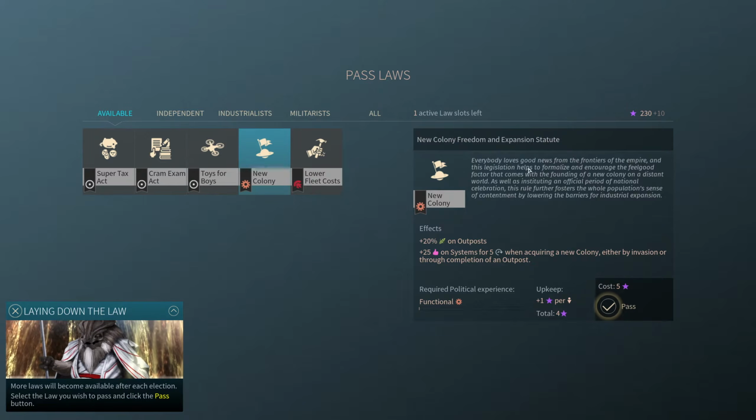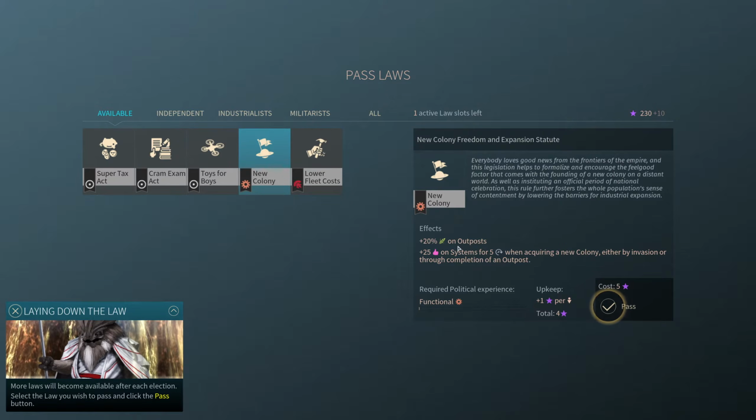New Colony. Everybody loves good news from the frontiers of the empire, and this legislation helps to formalize and encourage the feel-good factor that comes with the founding of a new colony on a distant world. As well as instituting an official period of national celebration, this rule further fosters the whole population's sense of contentment by lowering the barriers for industrial expansion. That sounds really good.